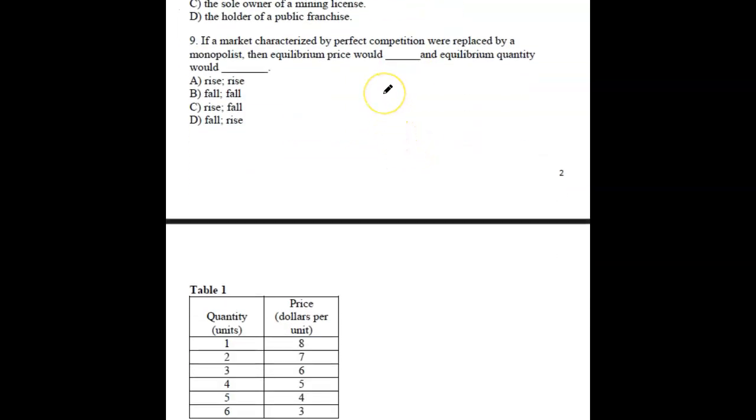So what you must know for this, in the market, if I draw it, right, perfect competition, this is supply, that's demand, and this is the total revenue. Okay, so firstly, you're a perfect competition. Now you're replaced by a monopolist. So think about it: in competition, people are willing to pay like 10 rand for a product. But once a monopoly takes over, they'll pump the prices up, because now they're a monopoly.